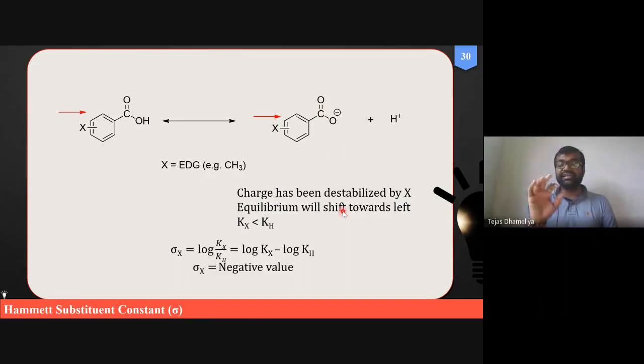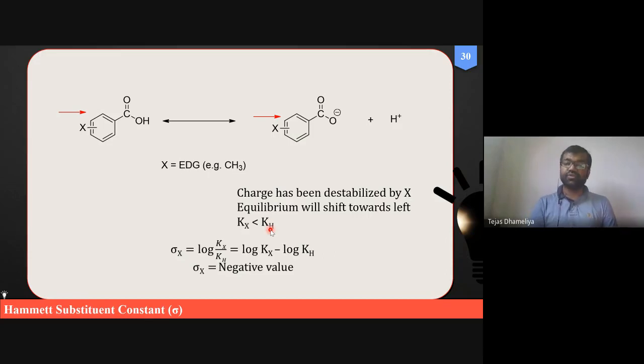If it is destabilized, then the reaction will be promoted not to go in the forward direction. It will promote going in the backward direction, right? And that's why the ionization constant for the substituted acid decreases, but for an unsubstituted acid that will be higher.